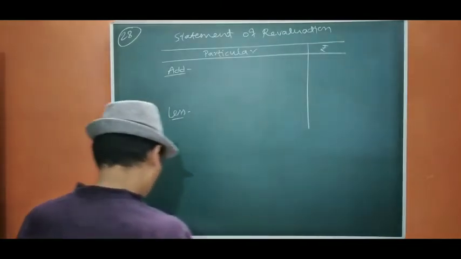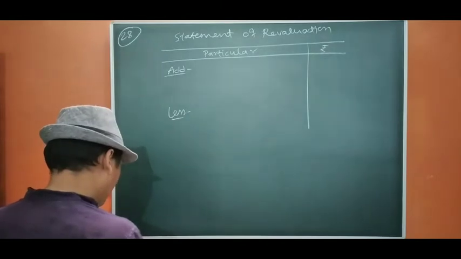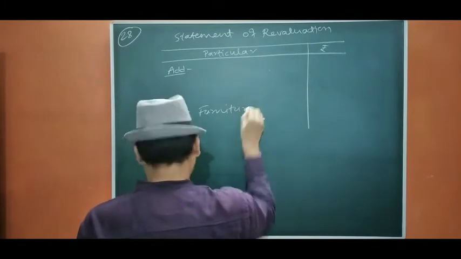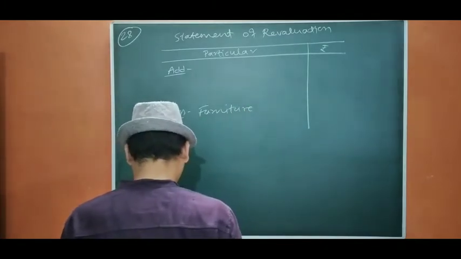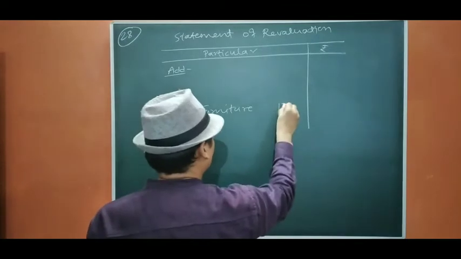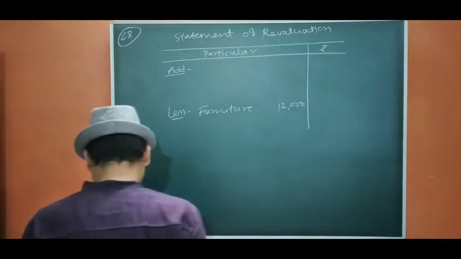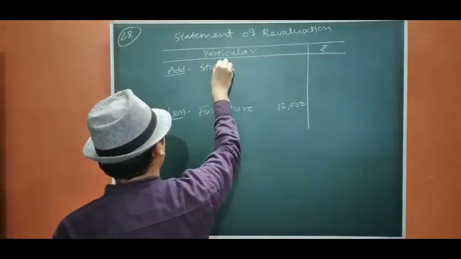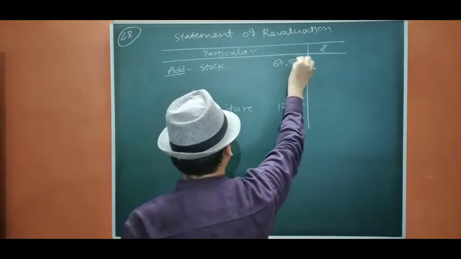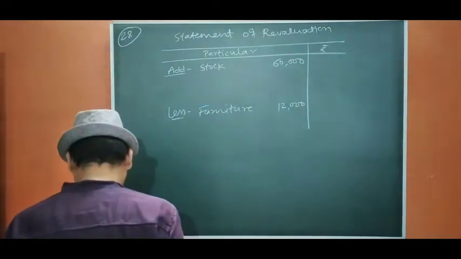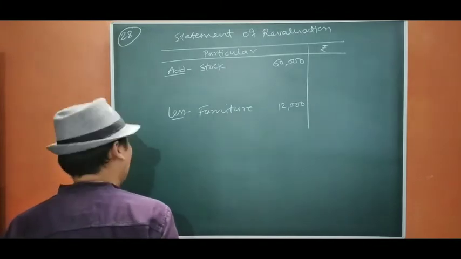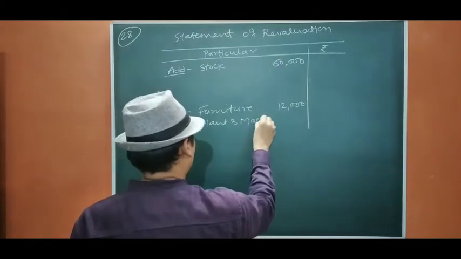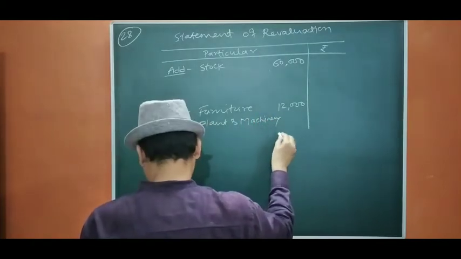So let us start. Furniture to be taken at 80% of the book value, and this furniture is decreasing. So the decrease in value of furniture is 20%. That will be 12,000. Okay. Then stock be appreciated by 20%. So stock is appreciated. That will be 60,000. Then next, plant and machinery to be valued at 4 lakh. So plant and machinery, that is 20,000.